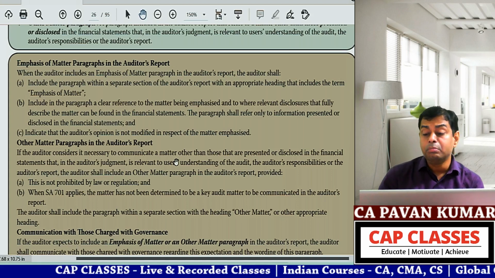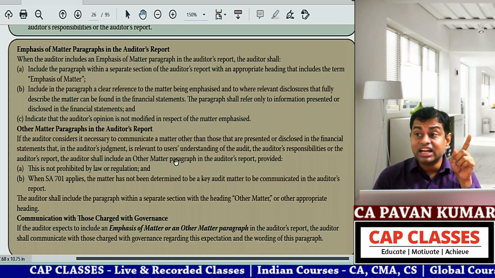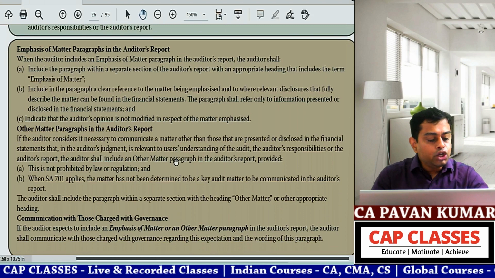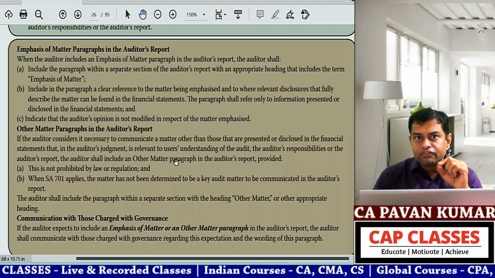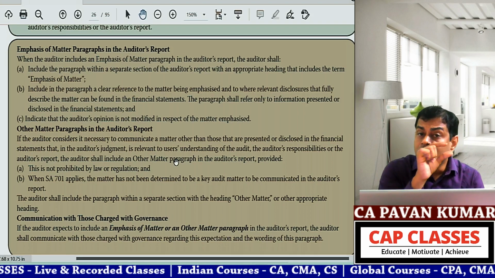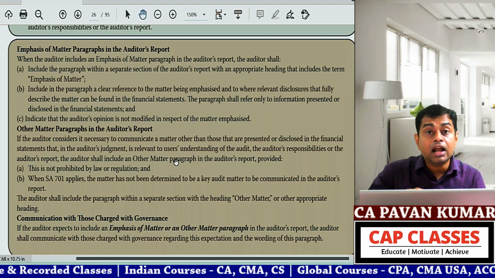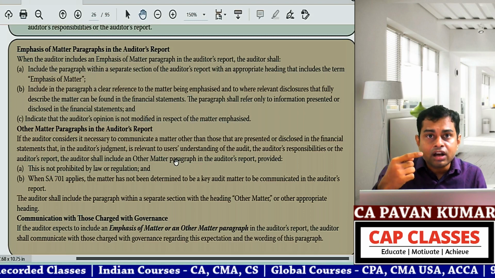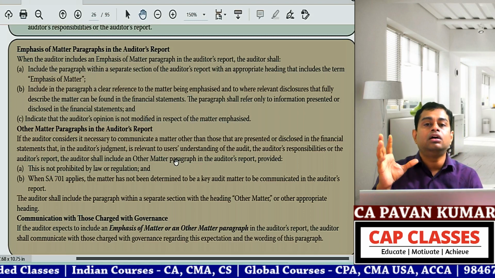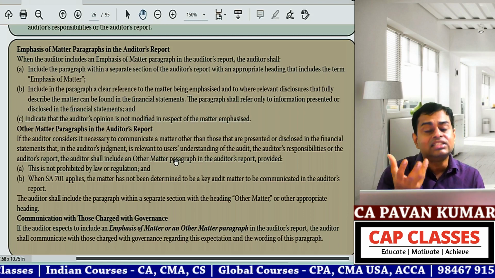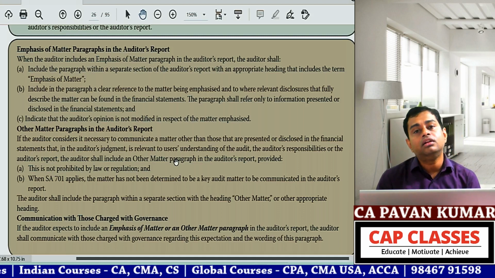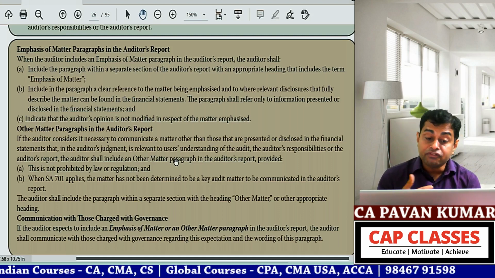But you need to mention it clearly. This yesterday we have seen in Reliance report also. When you emphasize a matter, at the end of emphasis matter paragraph, one note point you need to give. What is that? We are not modifying our report on this matter. This is just emphasized for your attention. We are not modifying our report.